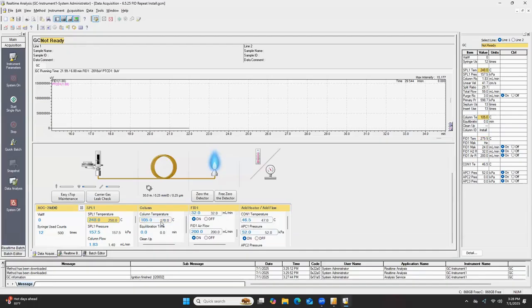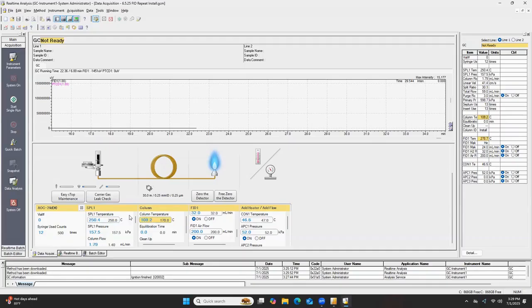We're waiting for, let's see, is the column coming up? Okay, yeah. The column is slowly coming up to temperature, so that's good.